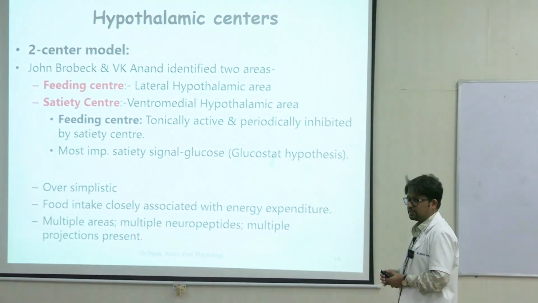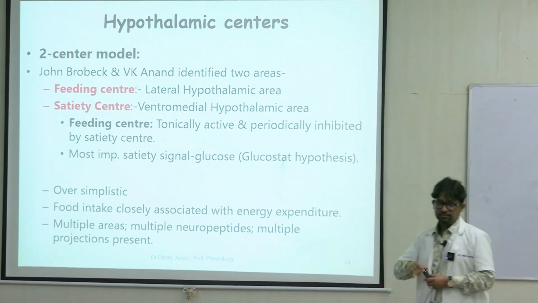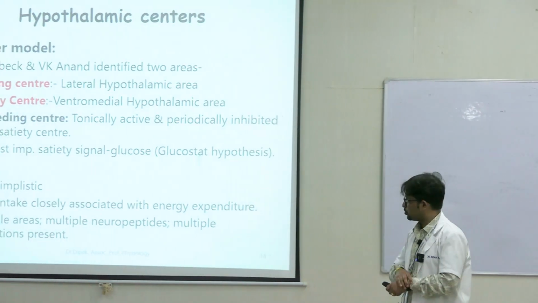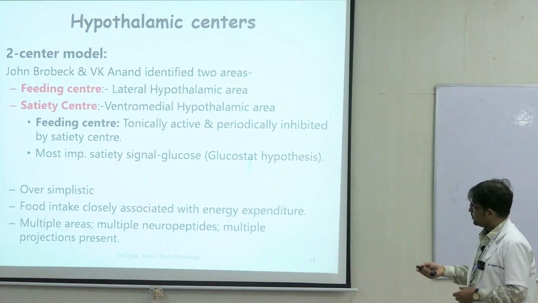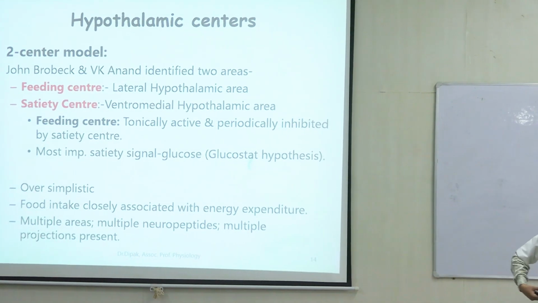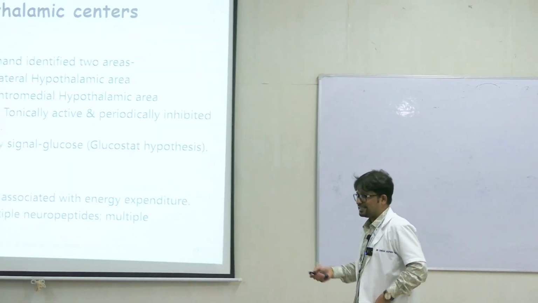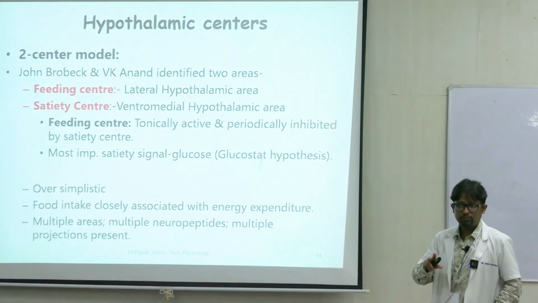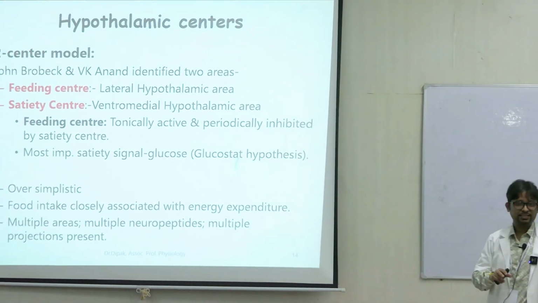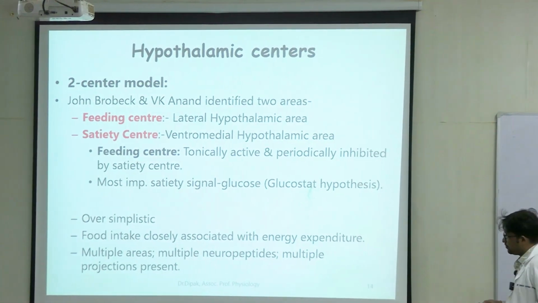Now hypothalamic centers, initially a two-center model was proposed, right? Feeding center and satiety center. Feeding center is on the lateral hypothalamus and satiety center on the ventromedial hypothalamus. But this two-center model was very simplistic. It was oversimplistic. Why?